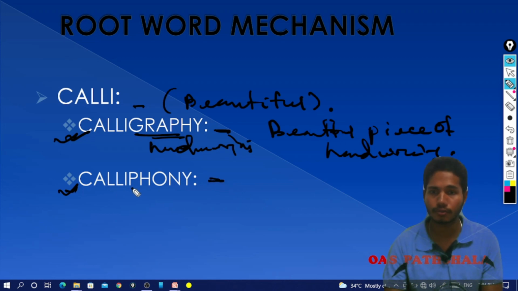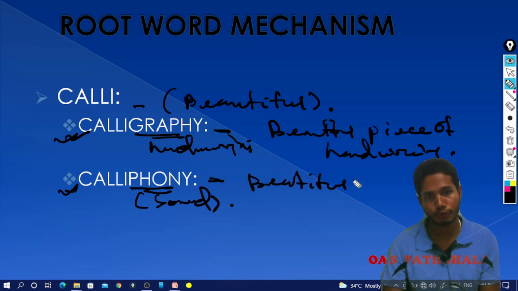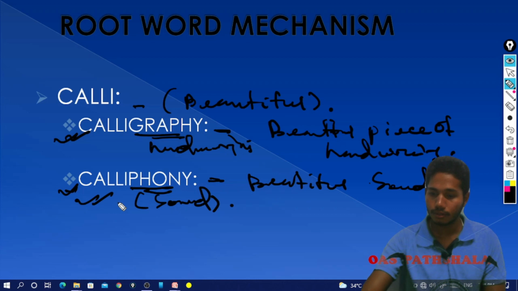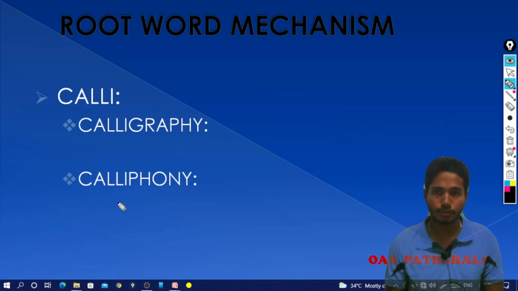The second word is caliphony. Phony means sound, and cali means beautiful, so a beautiful piece of sound is called caliphony. We are done with the root word cali.